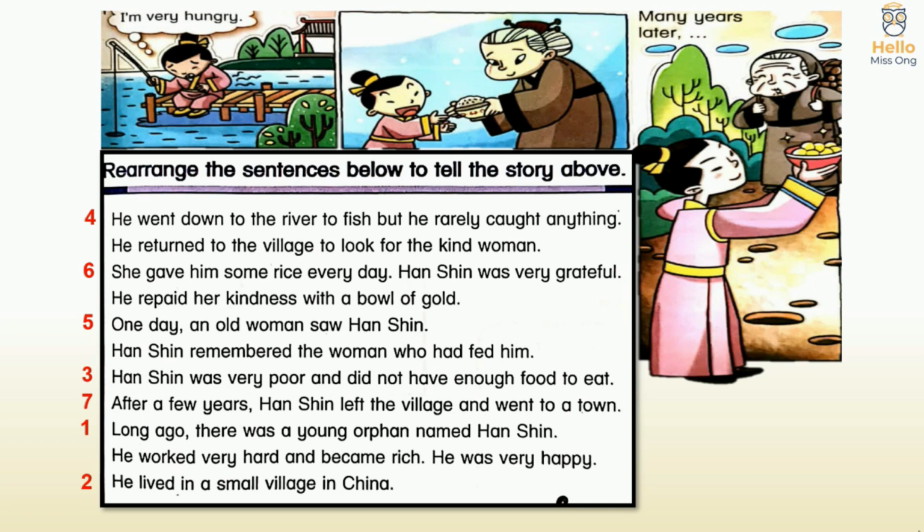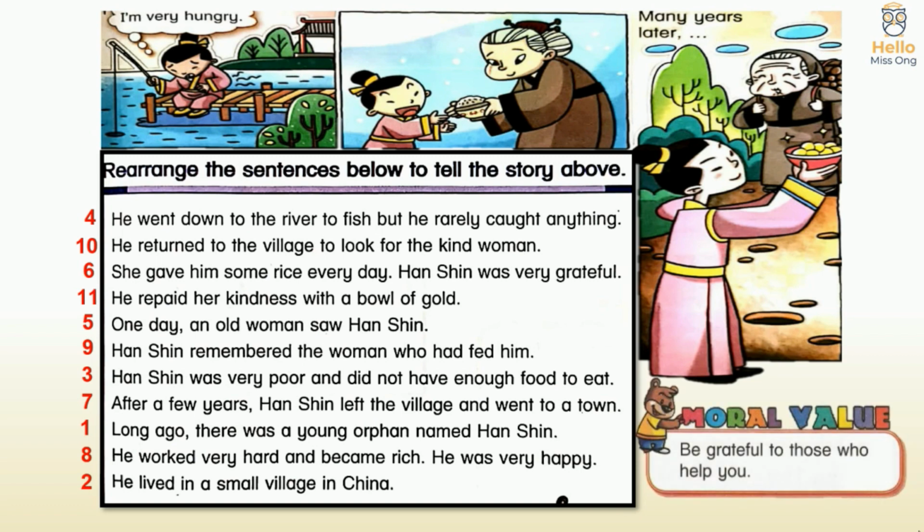After a few years, Han Xin left the village and went to a town. He worked very hard and became rich. He was very happy. Han Xin remembered the woman who had fed him. He returned to the village to look for the kind woman. He repaid her kindness with a bowl of gold. The moral of the story is, be grateful to those who help you.